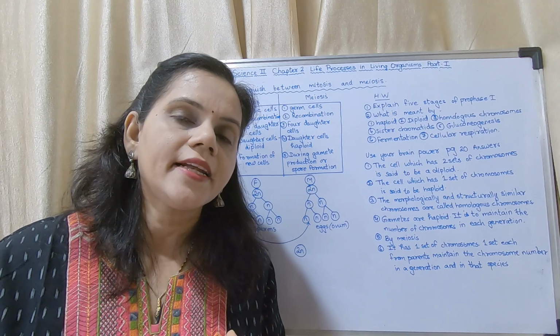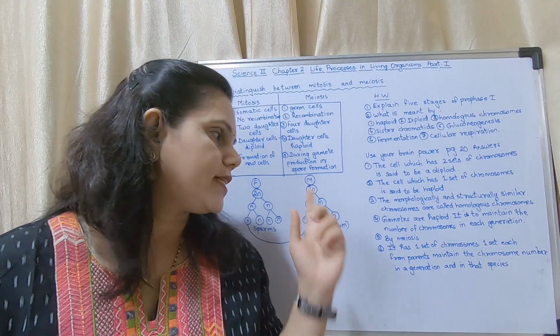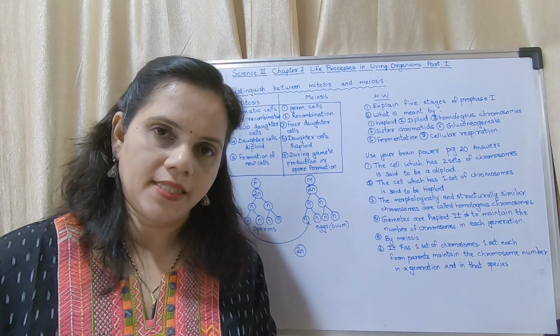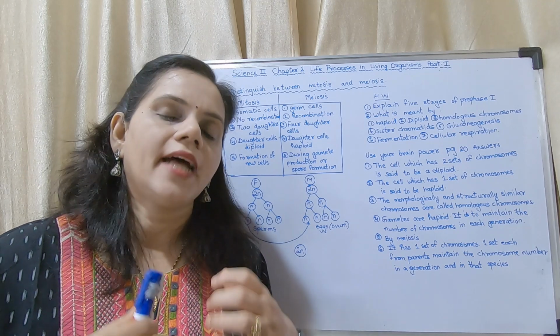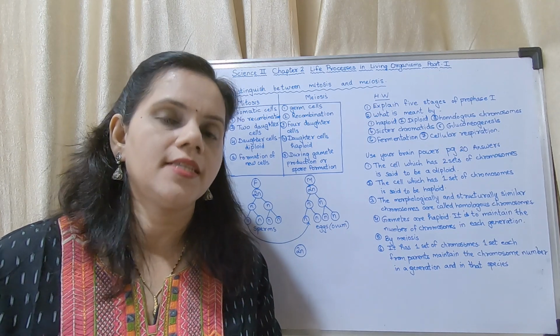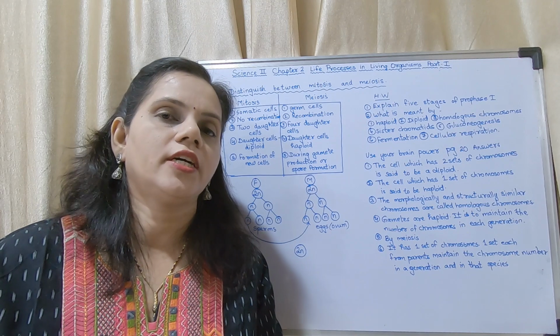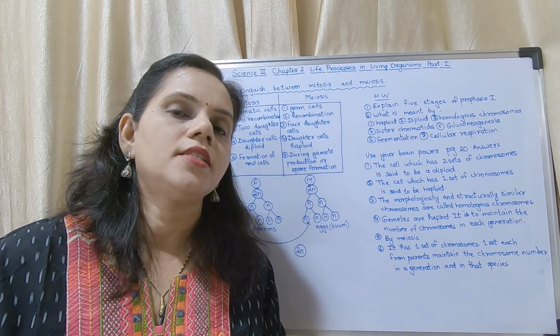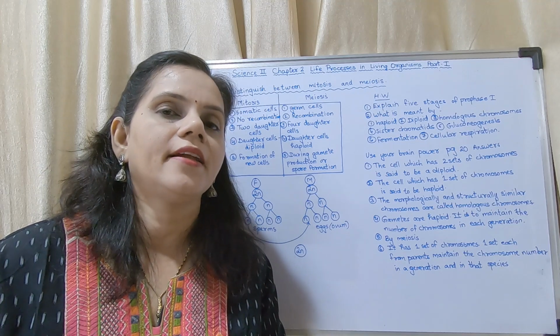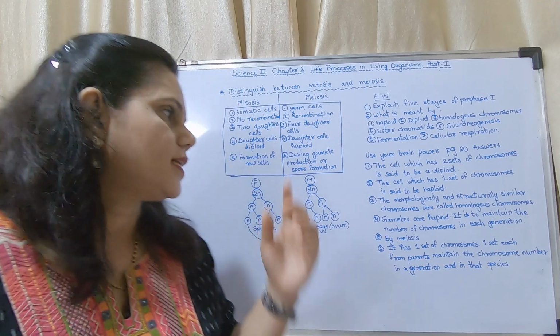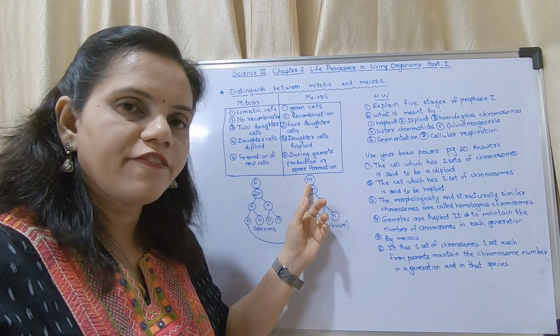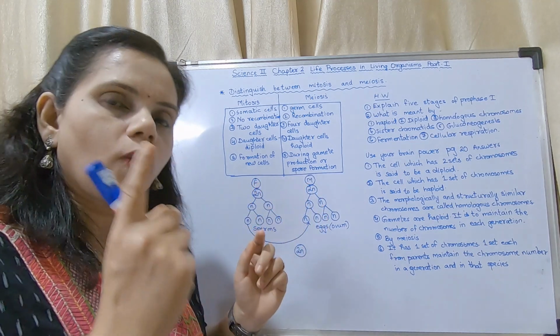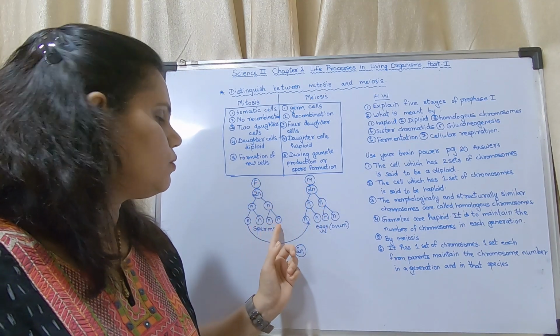So to maintain the number of chromosomes, meiosis has to take place. Understood? And that is the importance of meiosis. That is why meiosis occurs in germ cells. I repeat, meiosis occurs in germ cells to maintain the number of chromosomes. This is a male, this is a female. In the male, one cell divides into 4 sperms.